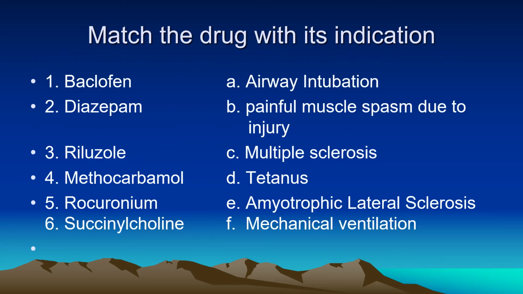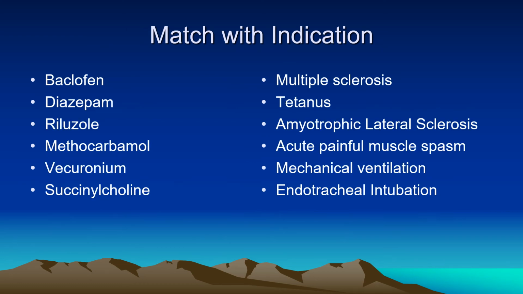Now, if you are given a structured question to match baclofen, diazepam, riluzole, methocarbamol, rocuronium, succinylcholine with their therapeutic use, how will you do it? This is the answer. Baclofen is a drug of choice for multiple sclerosis. Diazepam is used intravenously in the treatment of tetanus.